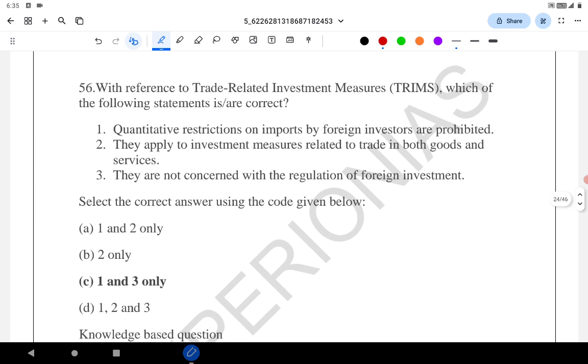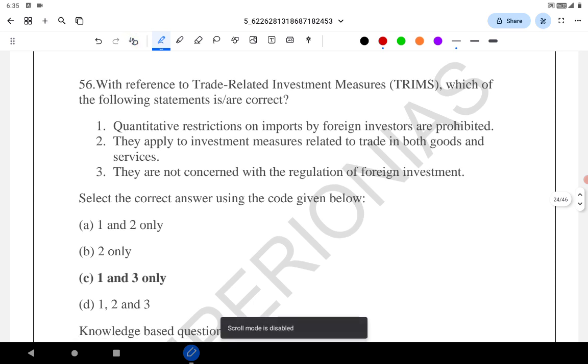Next question is on TRIMS. With reference to trade-related investment measures, TRIMS, which one of the following statements is correct? Quantitative restriction on import by foreign investors is prohibited. Okay, under TRIMS, countries cannot put quantitative restrictions. The statement is correct. They apply to investment measures related to trade in both goods and services.